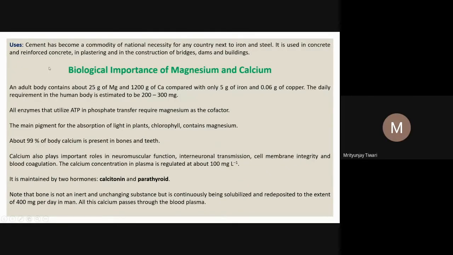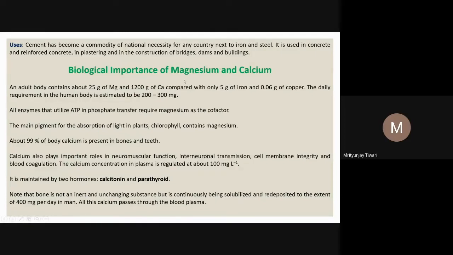So, usage of cement. We know cement has become a commodity of national necessity for any country, next to iron and steel. Next to iron and steel, it is a very important commodity for any country and its development of infrastructure. Cement is very important, so it is used in concrete and reinforced concrete, in plastering and in the construction of bridges, dams and buildings that you know.